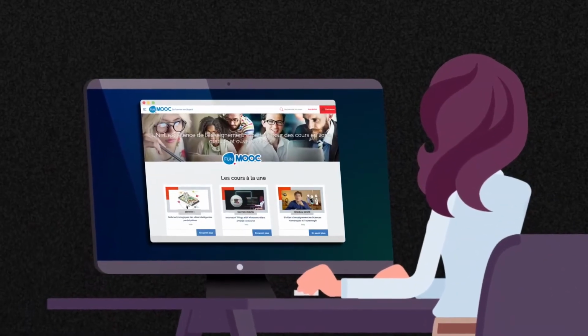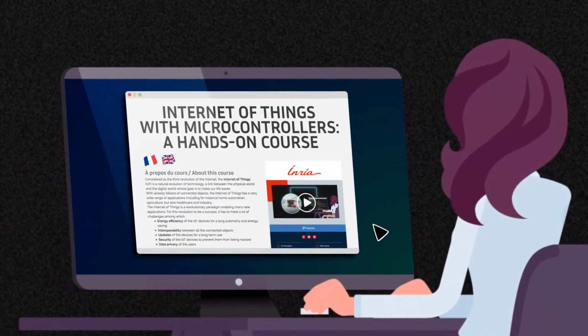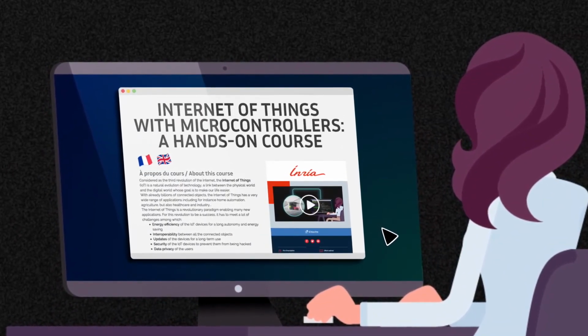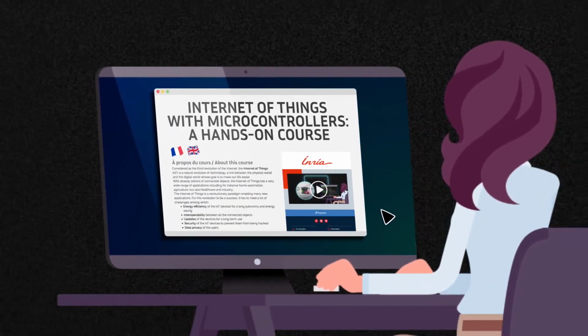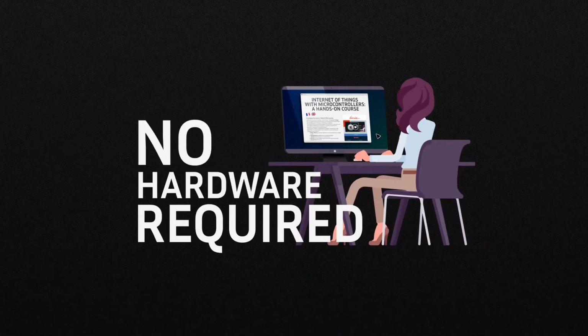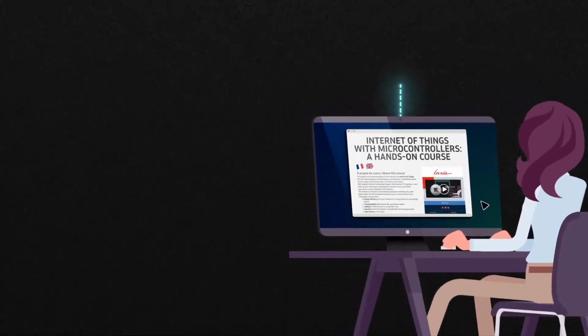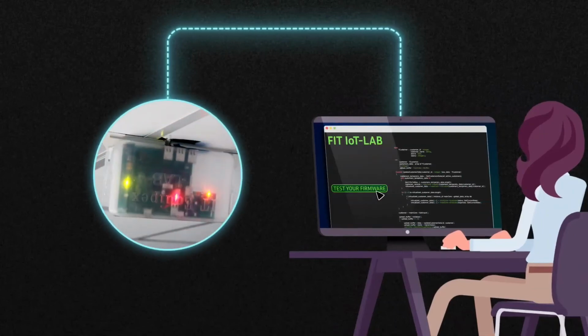Join us in the MOOC Internet of Things with Microcontrollers, a hands-on course, to understand the specificities of connected object programming. No hardware required to take this course. You'll be able to program and test your firmware from home using the FIT IoT-LAB testbed.